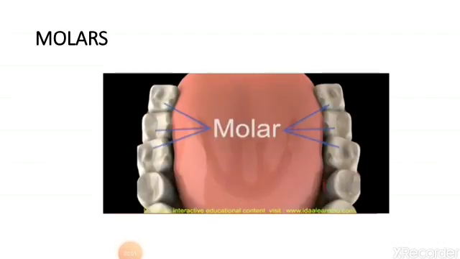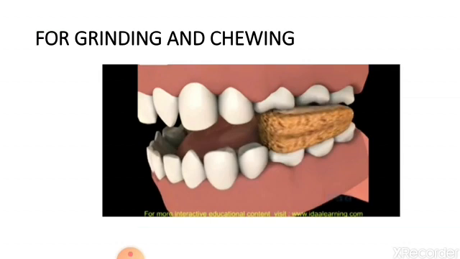Next is molars. Molars are present at the end of the jaw. They have the largest surface area. There are a total of 12 molars present in an adult mouth, 6 on the upper jaw and 6 on the lower jaw. This is a picture of the upper jaw. They are used for crushing, grinding and chewing the food. They are next to the premolars and broader than premolars. They help in grinding the food properly before swallowing it.